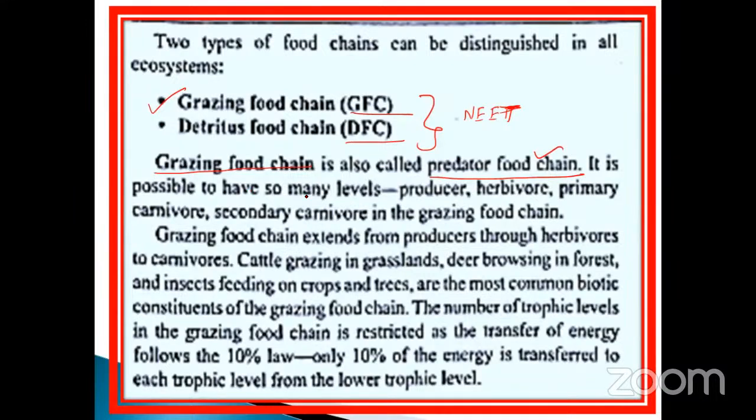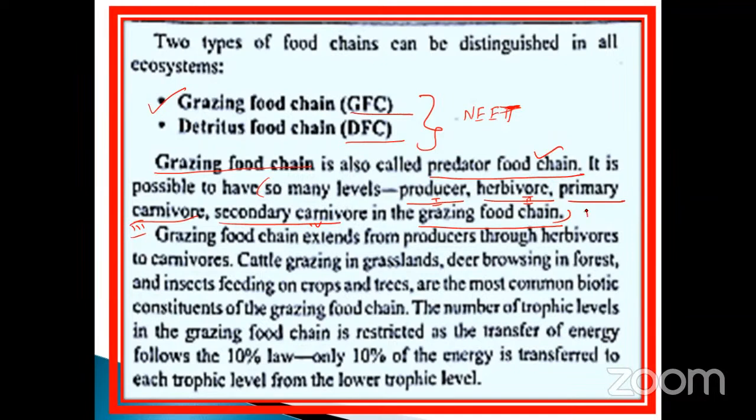It is possible to have so many levels. We already discussed them. One is the producer, the first level. Herbivores are the second level, primary carnivores the third level, and secondary carnivores the fourth level in the grazing food chain. This is very, very important, my dear. So in total there are four: producer, herbivore, primary carnivore, secondary carnivore.